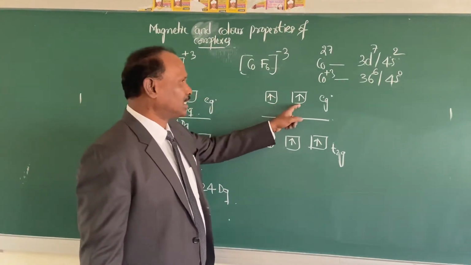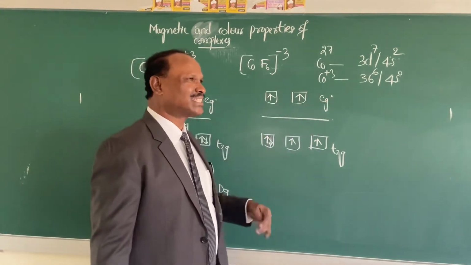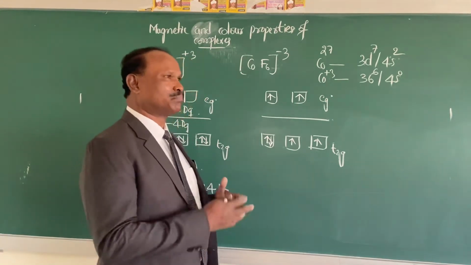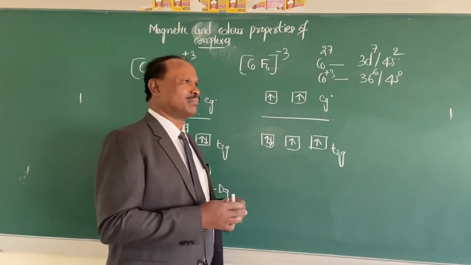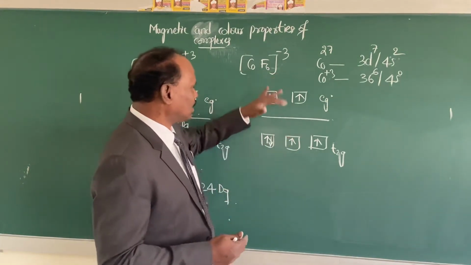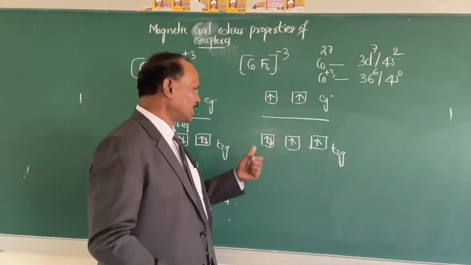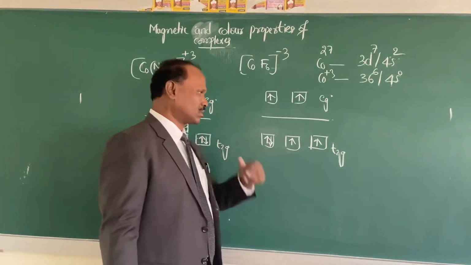Because here the crystal field stabilization energy is less than the pairing energy. In other words, the pairing energy is more than the crystal field stabilization energy, and hence the fourth electron goes above. Then fourth, fifth, and then we come back to pair the sixth electron.